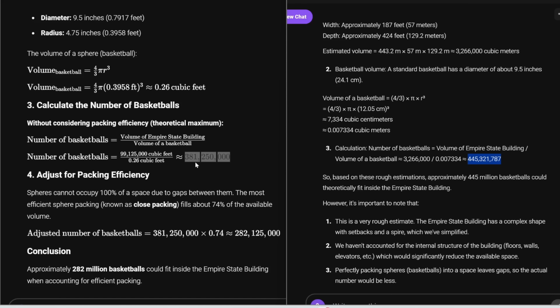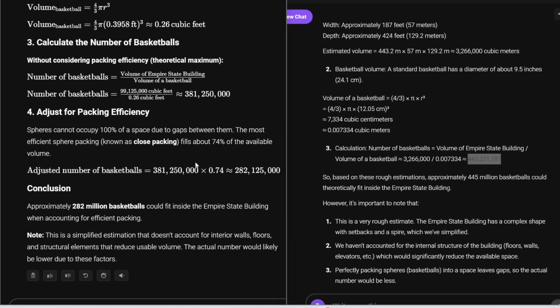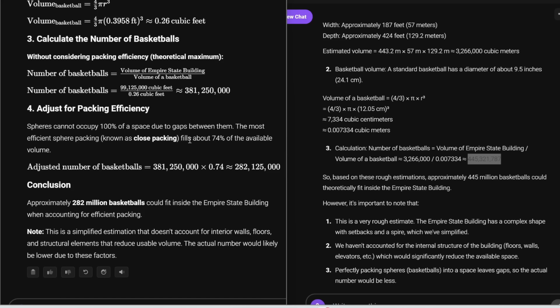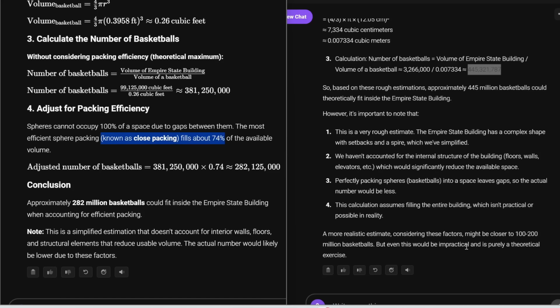But again, there's no correct answer here. I just want to see the quality of its response. Now here it says we need to adjust for packing efficiency. So spheres cannot occupy 100% of the space. The most efficient sphere packing, known as close packing, fills about 74% of the volume. So actually, you got to account for this, which gives us only 282 million. So I like this new bit of information, this efficient sphere packing, this 74%, which was not given here.